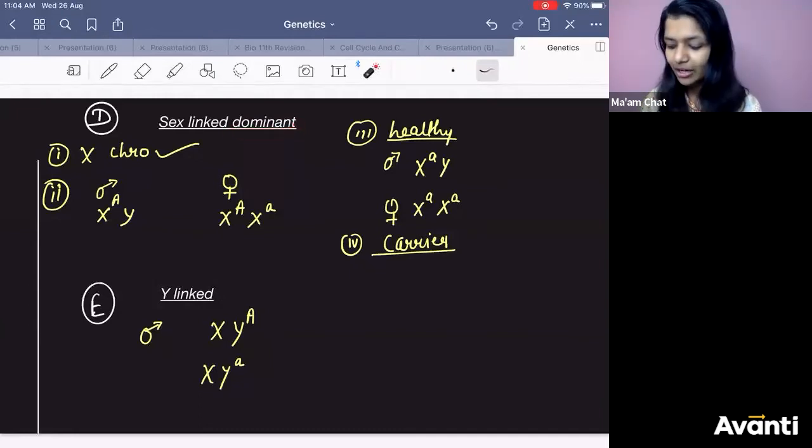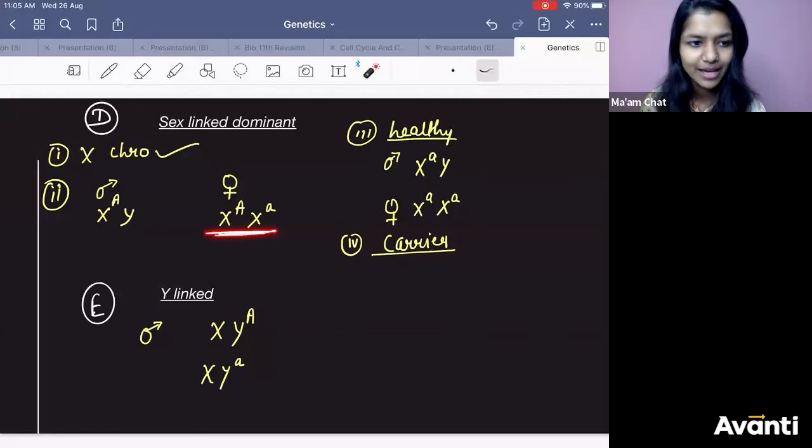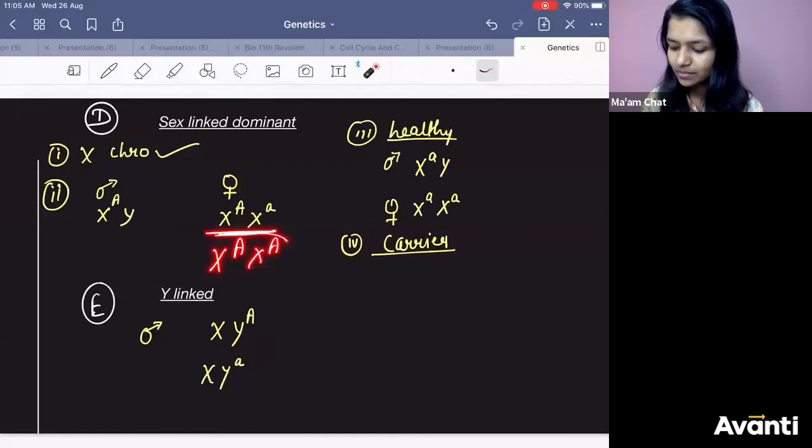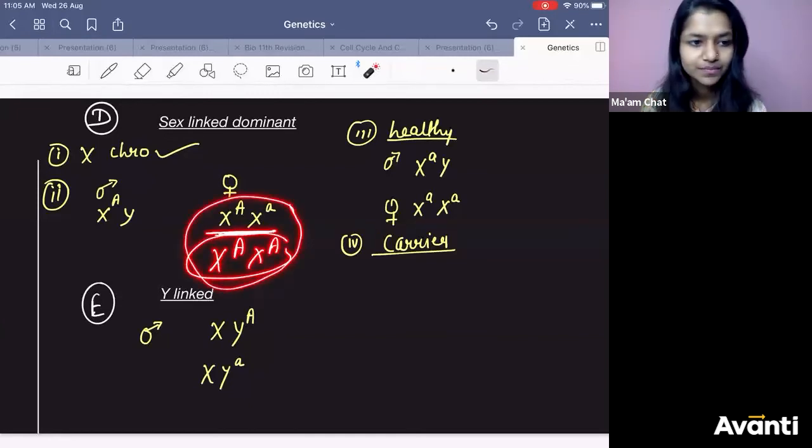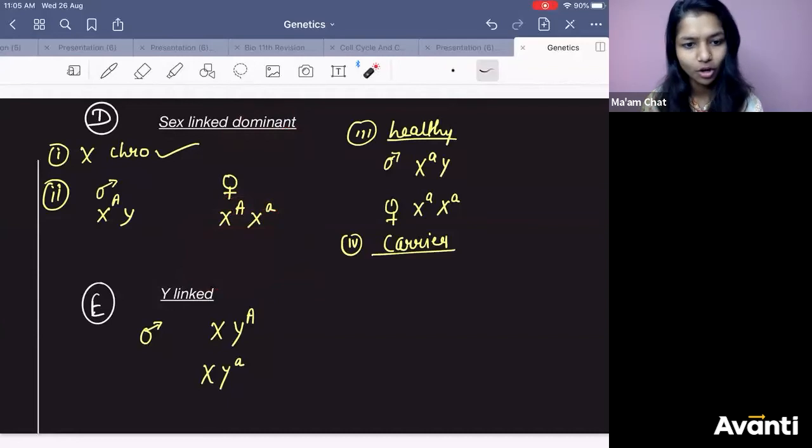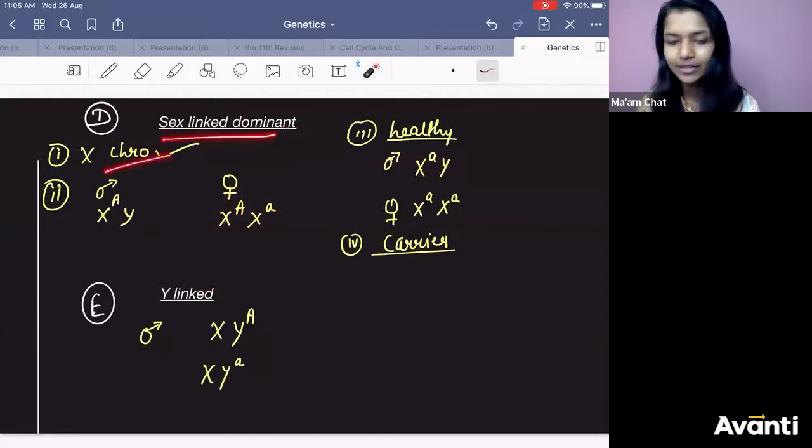Got it? Now if you want the female to have disease, when will the female have disease? In heterozygous condition? Disease will be there or not? Yes or no? And in homozygous condition? Disease will be there or not? Both capital, or one capital and one small? In both cases, disease will be there or not? Because it is dominant. Raksha, think again. It is dominant, na? Got it? So that is your sex-linked dominant.